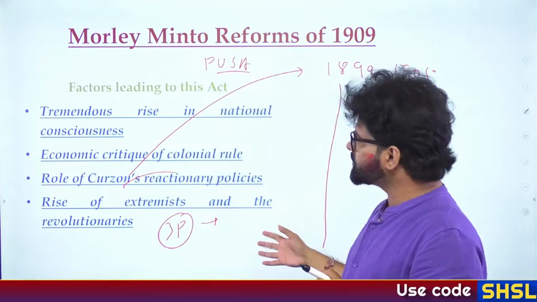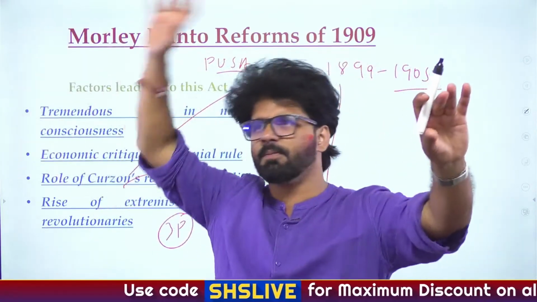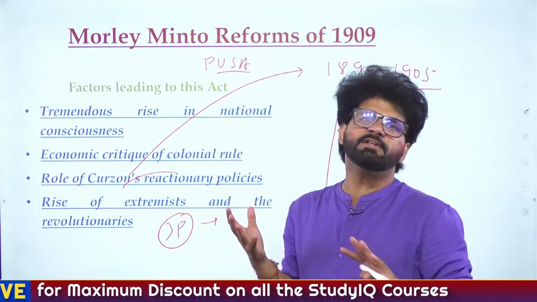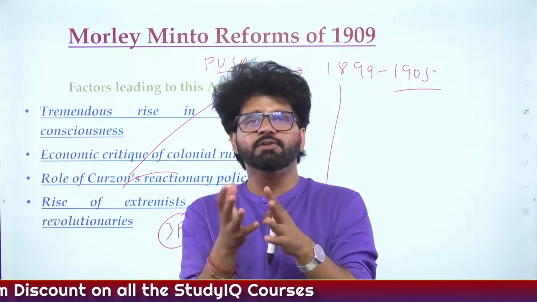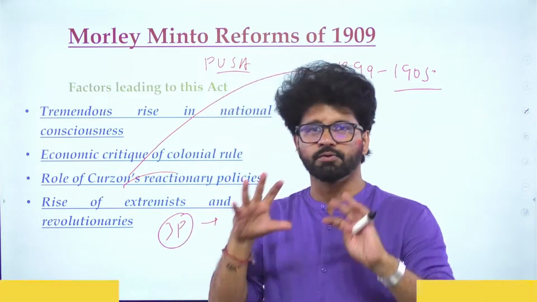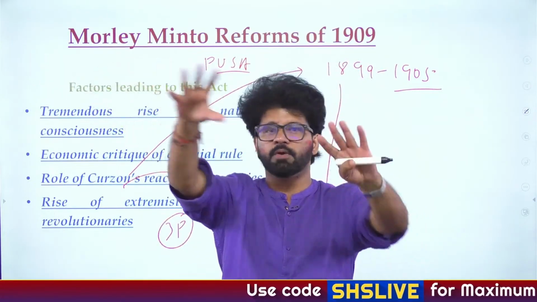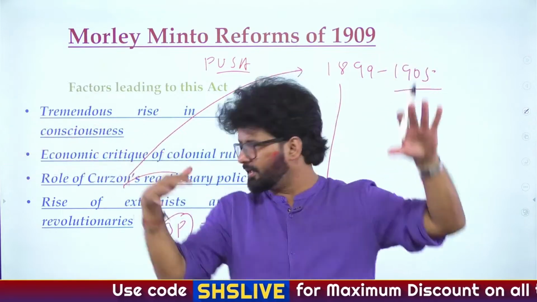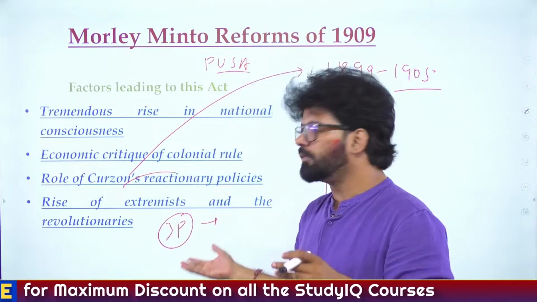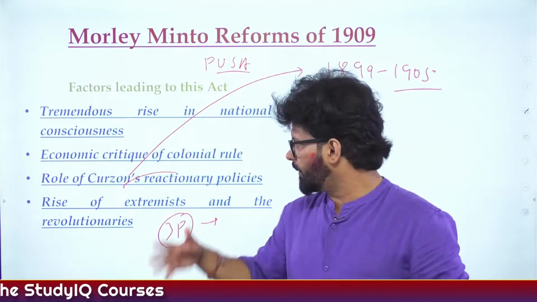And even these extremist people, by 1907, 1908, will be arrested. They will be sent to Mandalay jail and this jail and that jail. So people will be disillusioned, and that will lead to the rise of revolutionaries. Some people call them revolutionary terrorists. No, you have to use the word revolutionary extremist, where you will later put Bhagat Singh, Chandrasekhar Azad, and here you will talk about Khudiram Bose, Prafulla Chaki, Savarkar, Anusilan Samiti, so many things, Barindra Kumar Ghosh.